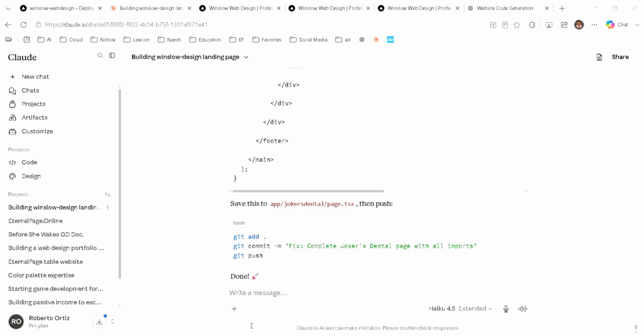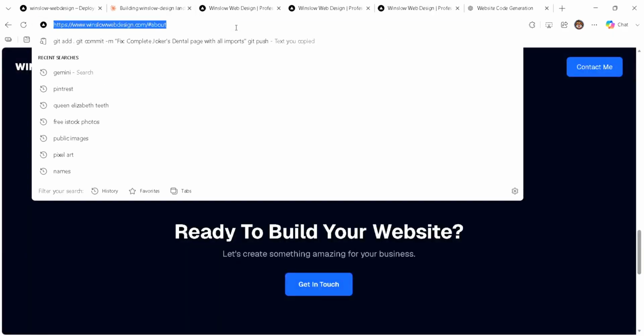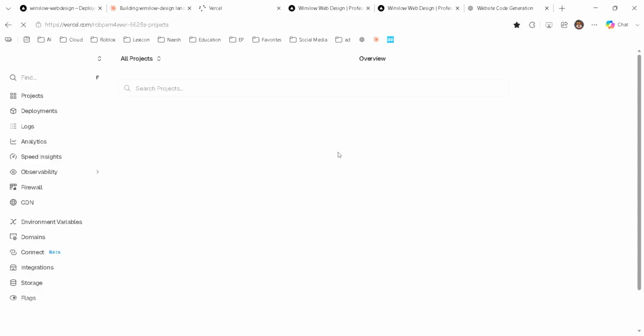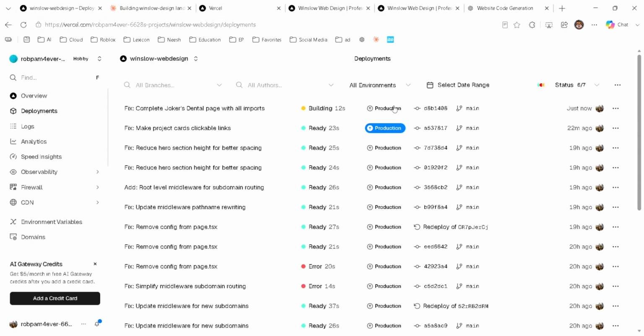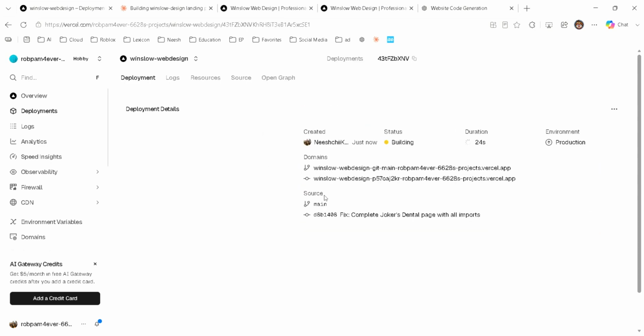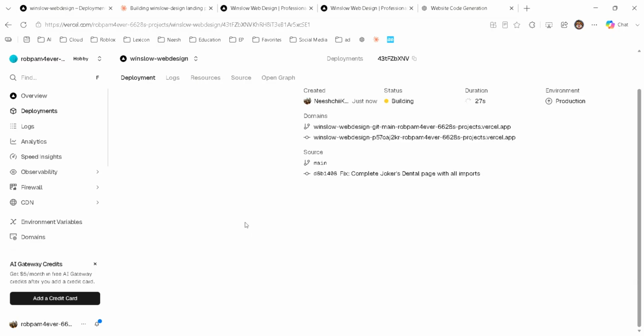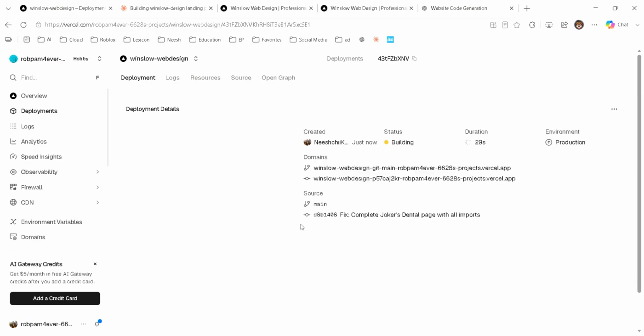So now that it's given me that code in Claude, that TSX file, I will literally go into Vercel to make sure that it's pushed into GitHub, and it's building the project, and it's going to push it out to that website. I already know there's going to be a problem though, because I had looked earlier in the code and it showed that I had a bug. So I knew it was going to do that, but I like doing it on purpose. Just like on my first video, I like showing the mistakes and keeping them.